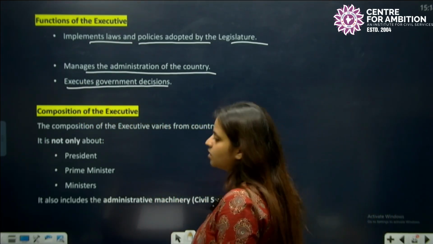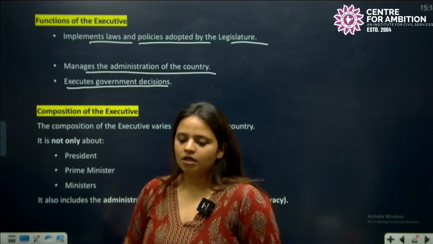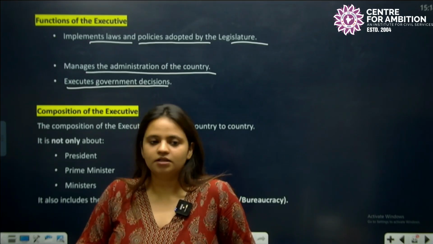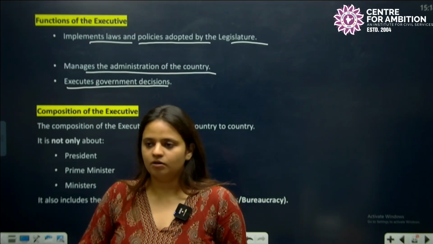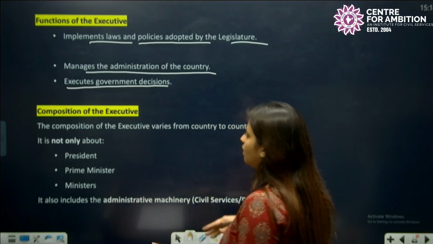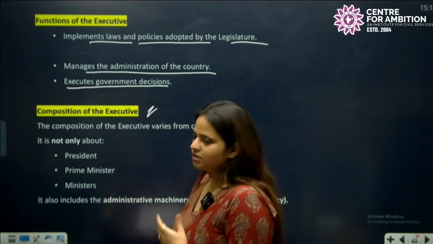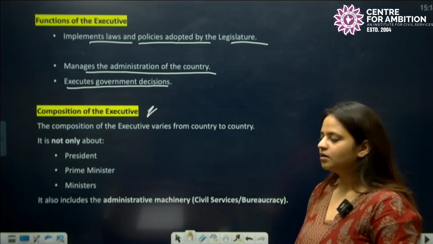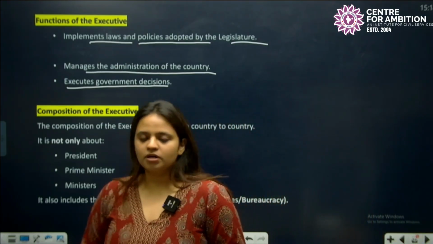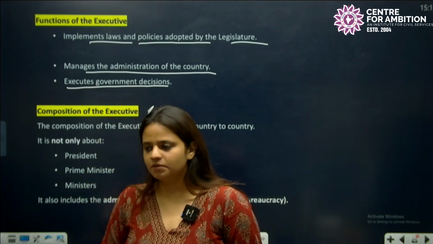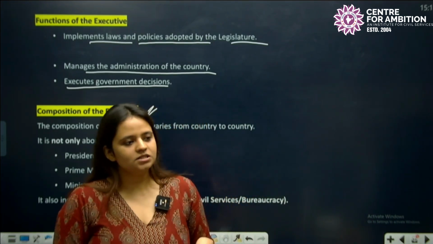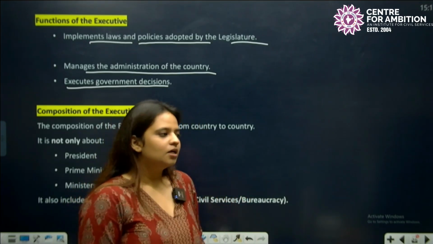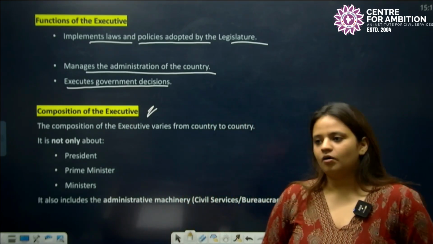So what is the composition of the executive? What all comes in the body of the executive so that they can implement the law? Who all comes under the umbrella of the executive? It differs from country to country. It is not the same in all the countries. We can see different types of systems and compositions, and different types of powers given to the executive all around the world.